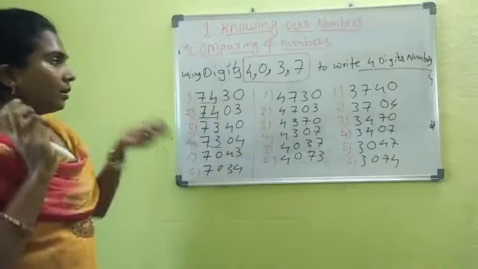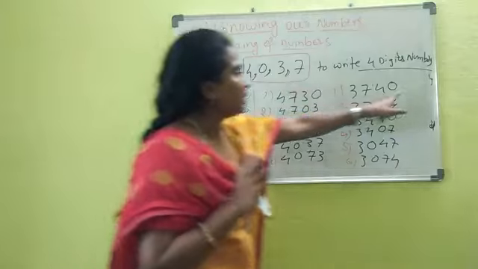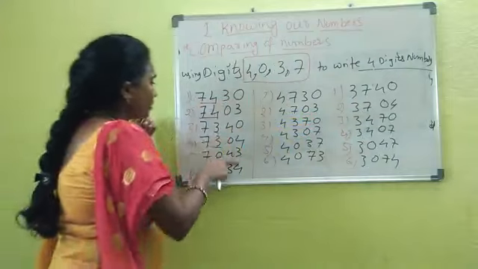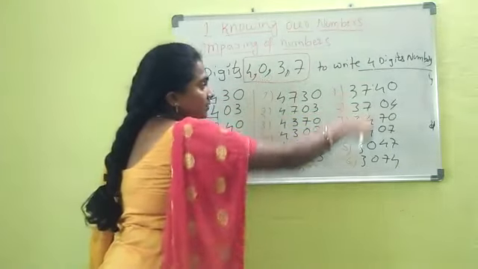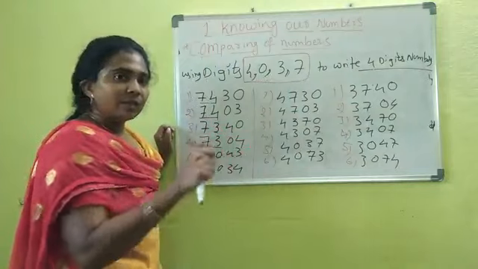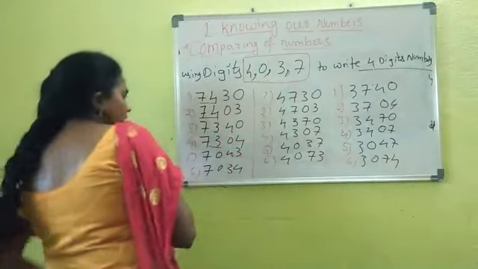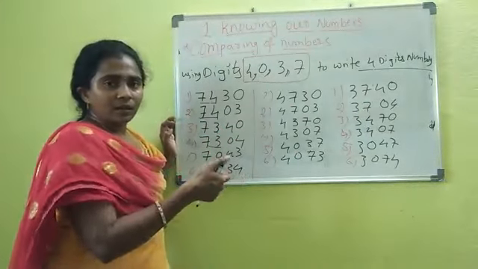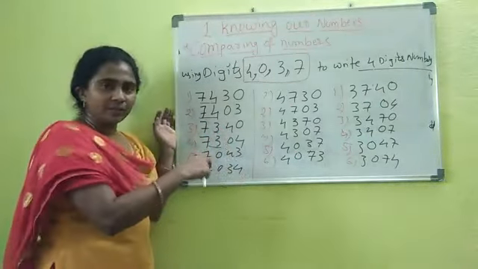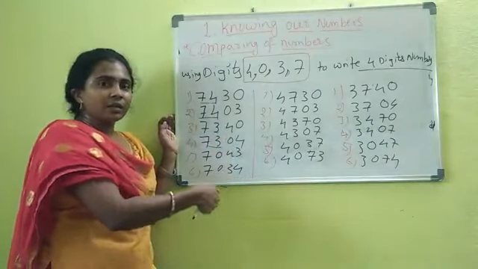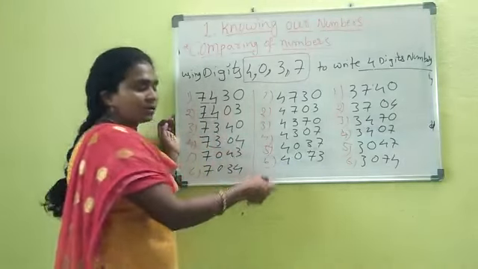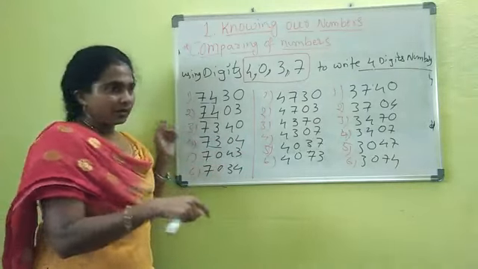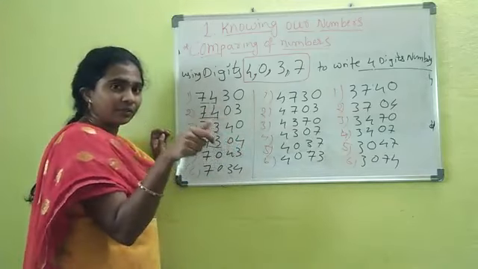I hope it is clear. You may think we can fix 0 in the thousands position also, right? You may be thinking that we get 6 more numbers using 0 in the thousands position, right? So that is not possible. I am erasing these numbers. If you want, pause the video and take a picture. Don't worry, I will give the notes for this answer also. If you want to listen once more, you can watch this video again.